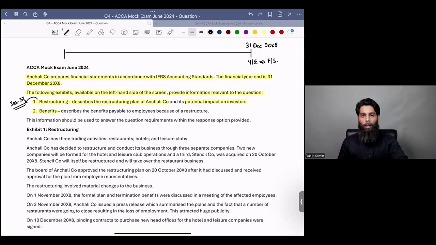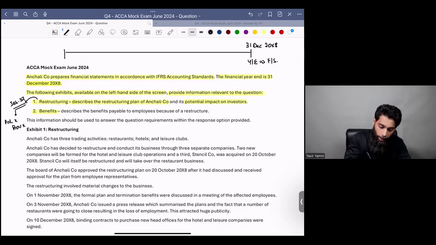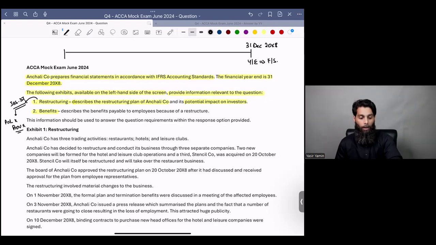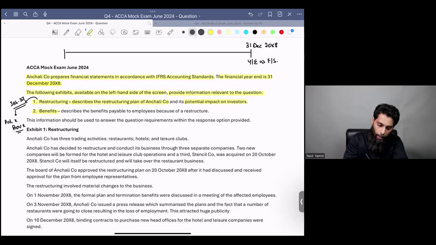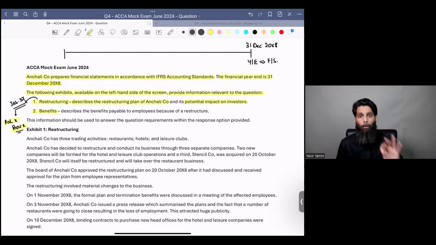You cannot recognize a restructuring provision. You see, a restructuring provision would involve making an accounting entry of P&L debit and a provision. A provision is an estimated liability, right? A provision is a liability of uncertain timing or amount. So it's a potential liability. So IS 37 says that whenever you are preparing this accounting entry, P&L debit and provision credit, you can only include those types of costs under your provision which are directly attributable to the restructuring activity.